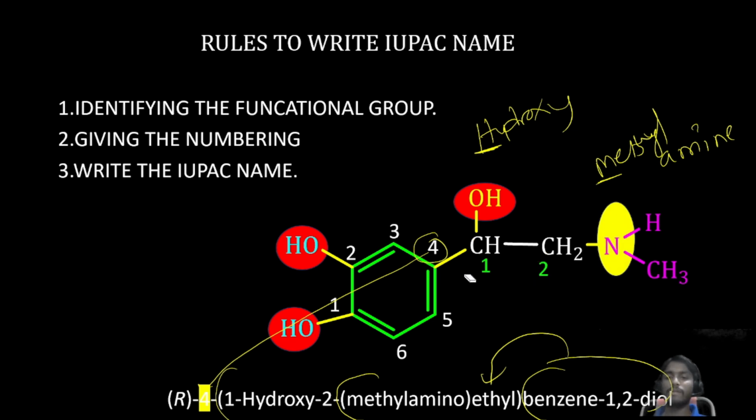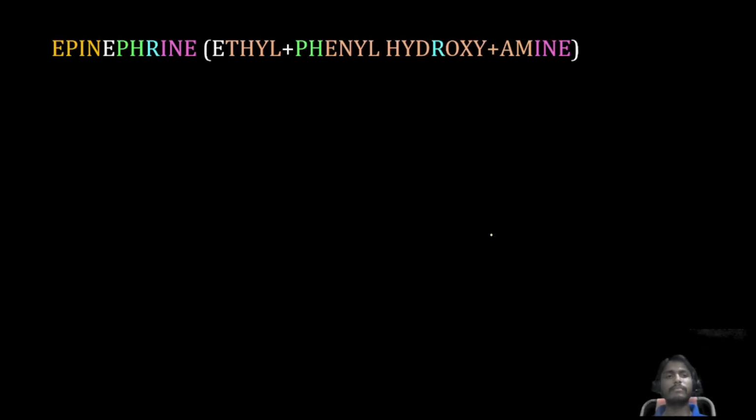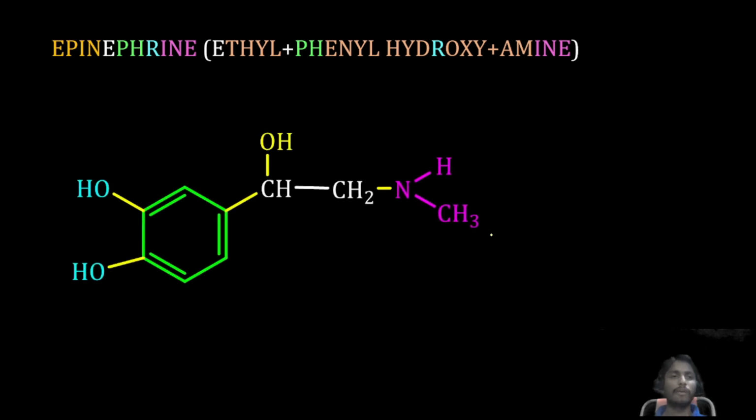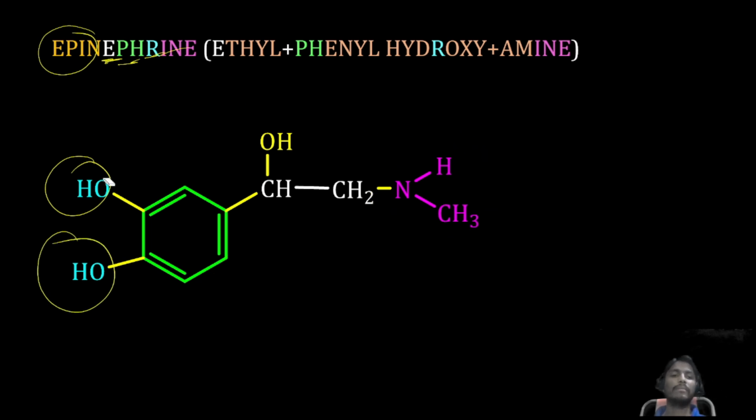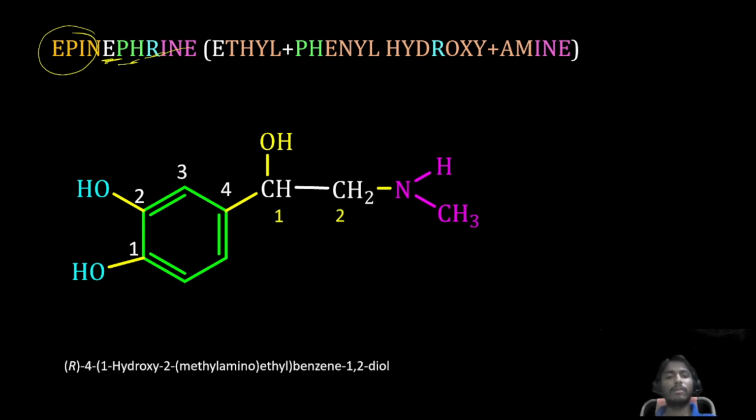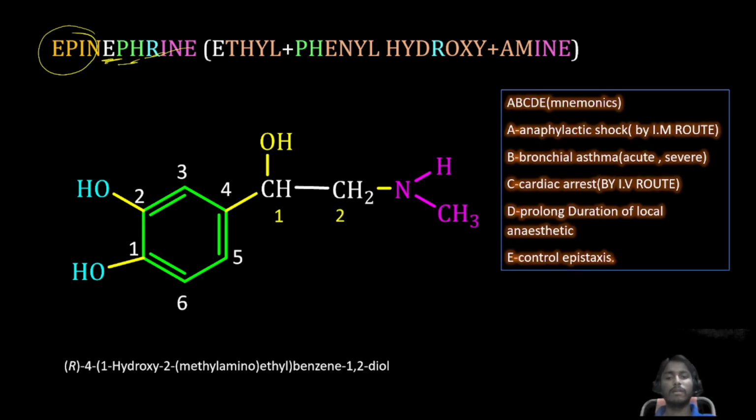This we have already discussed. Next, epinephrine. AP is nothing but: E is the ethyl group, pH is the phenyl group, R is the hydroxy, and I is the amine moiety, that is a tertiary amine. So this is epinephrine, and we have just discussed its IUPAC name.